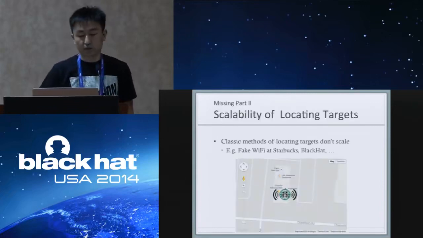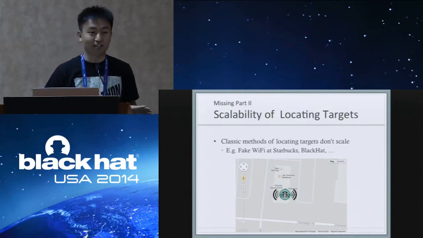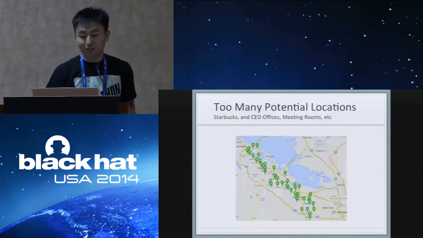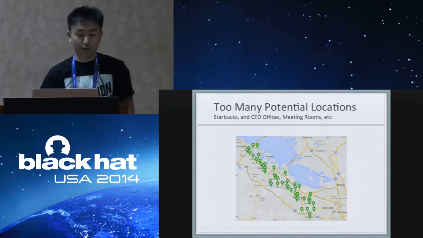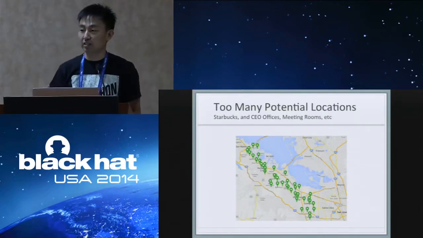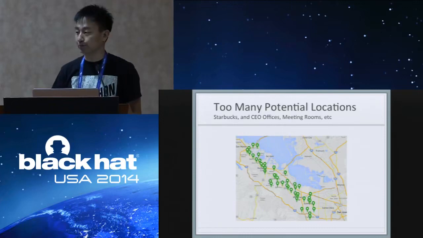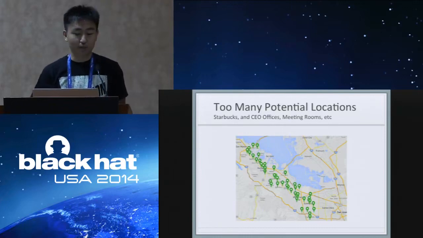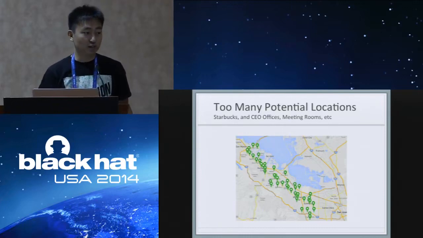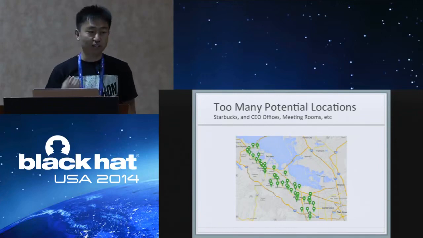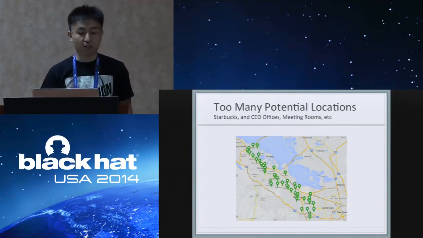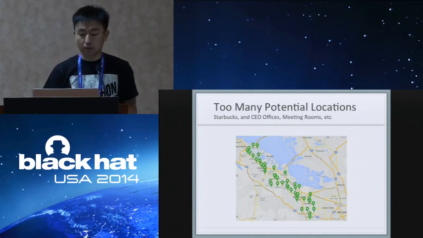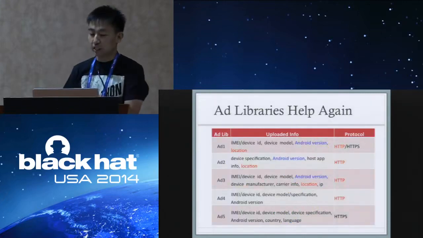The classic method of locating targets for JavaScript binding exploits doesn't scale. Attackers need to put fake Wi-Fi hotspots at Starbucks and at Black Hat. However, there are too many potential locations. This map shows all the Starbucks in the South Bay Area. And there are other places, such as CEO offices and meeting rooms. It is not easy for attackers to put fake Wi-Fi hotspots there. So again, other libraries help.